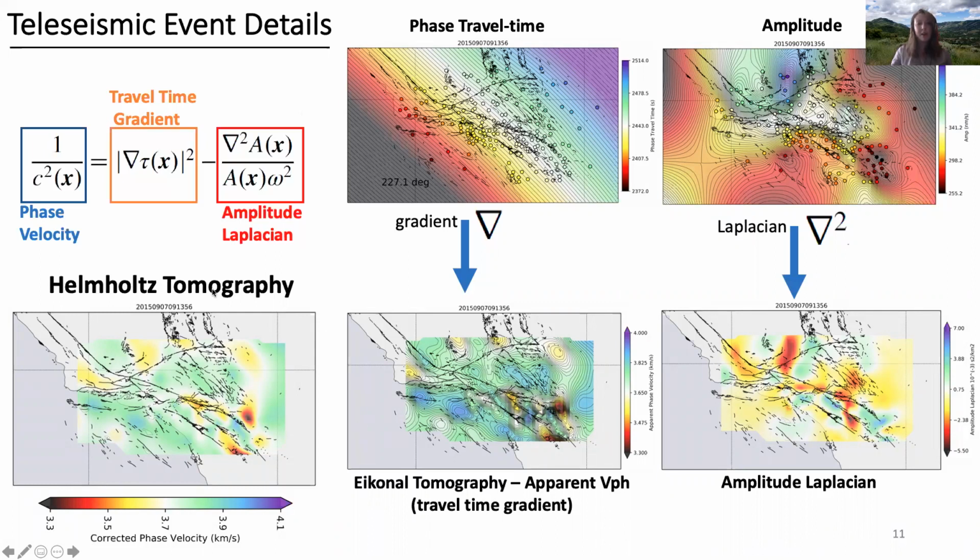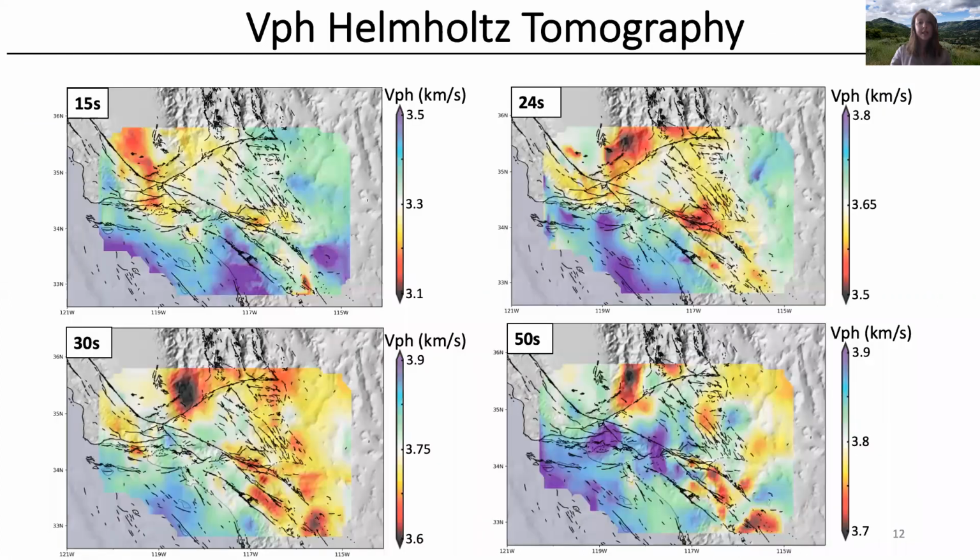We repeat this for all events where we have strong signal and combine them together to obtain our mean phase velocity map. Here are phase velocity maps from Helmholtz tomography for 15 seconds, 24 seconds, 30 seconds, and 50-second periods. We see lower velocities beneath the Central Valley and then beneath the Sierra Nevada ranges at longer periods.